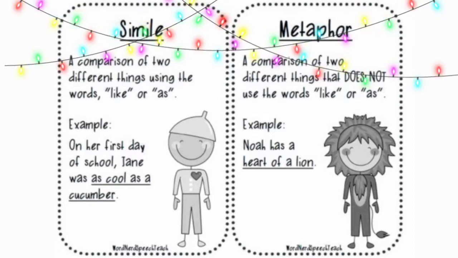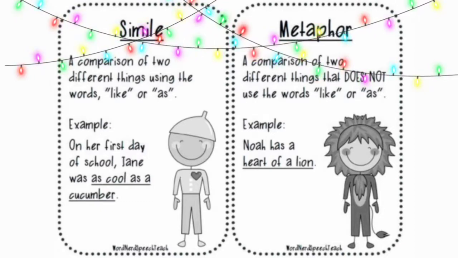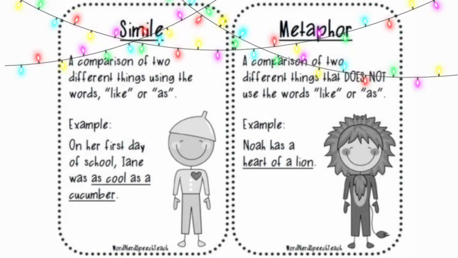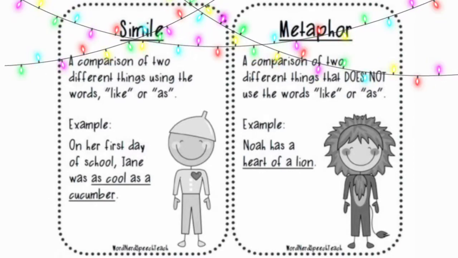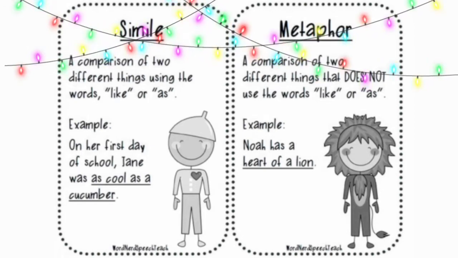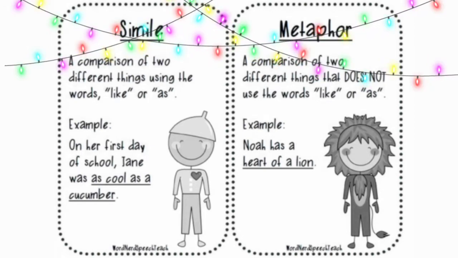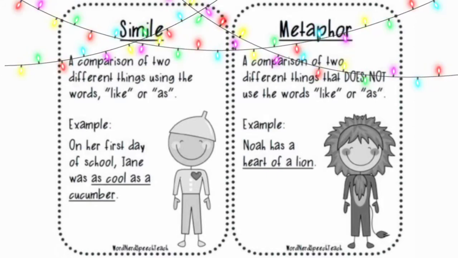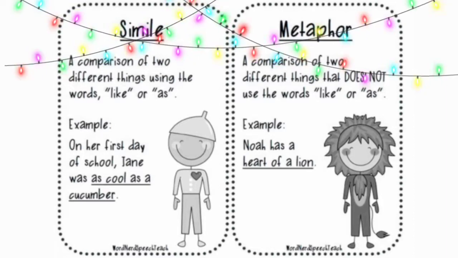Metaphor, on the other hand, is also a tool used for creating imagery, but it is a comparison of two different things that does not use the words like or as. For example, Noah has a heart of a lion. So when comparison is made between two totally different things with the use of like or as, that is called a simile. And if that same comparison is made without the use of like or as, that is called a metaphor.